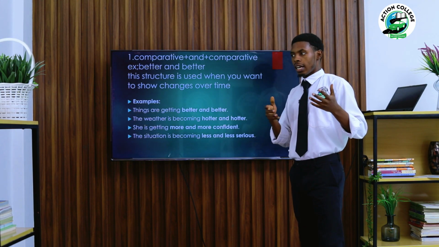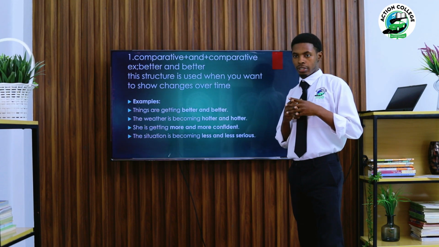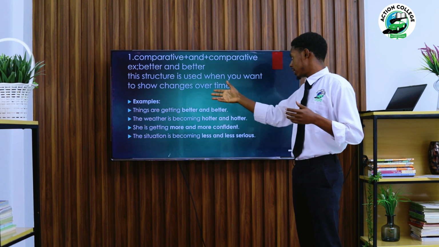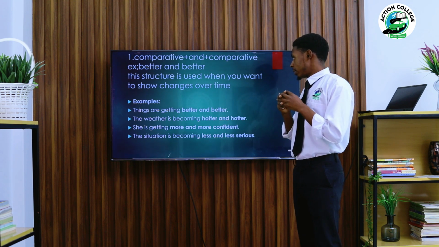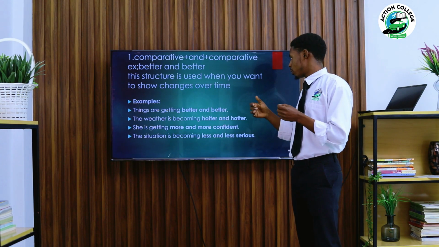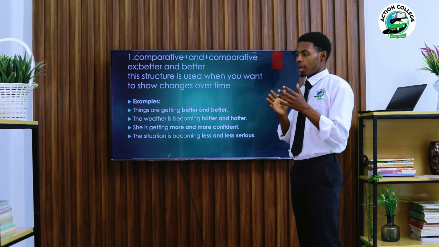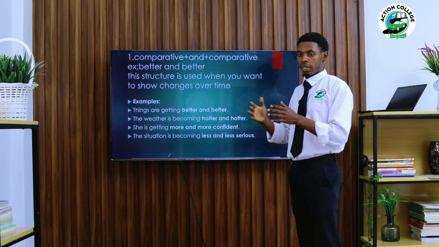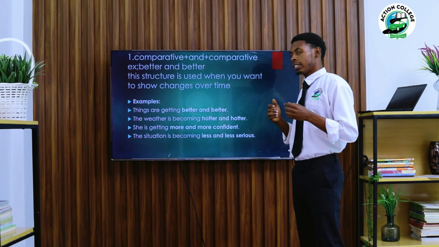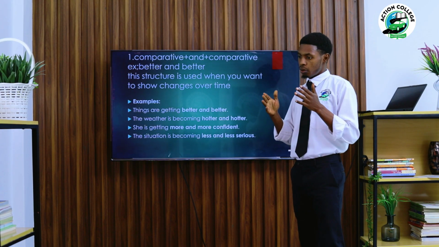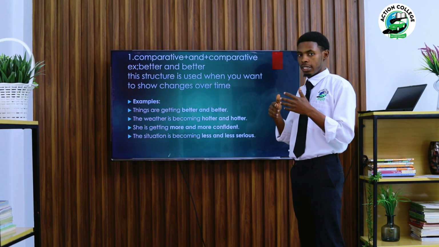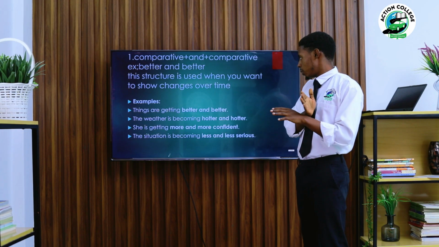When you say that things are getting better and better, what you should know is that it's this kind of structure which is being used here in order to show the changes. When you say things are getting better and better, it means that better is a comparative of good, to show how things are becoming better than how they were before. We have: weather is becoming hotter and hotter. So hotter is also a comparative of hot, to show that the weather is getting hotter than how it was before.